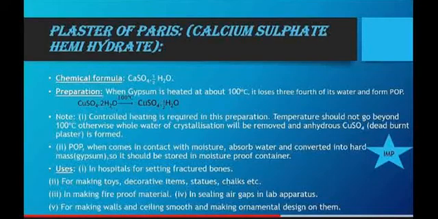Our next salt is plaster of Paris, POP. Its chemical name is calcium sulfate hemihydrate. Its chemical formula is CaSO4.½H2O. Preparation: on heating gypsum at about 100 degrees Celsius, it loses three-fourths of its water and forms POP. CaSO4.2H2O, gypsum, at 100 degrees Celsius temperature gives CaSO4.½H2O.